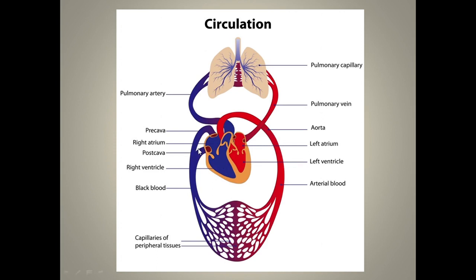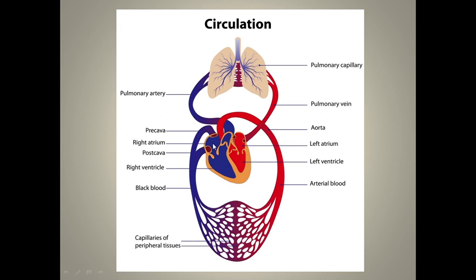Now, in the previous one also we saw that the vena cava carries the deoxygenated blood from different body parts. So here you can see the capillaries of peripheral tissues. Imagine this is one of our body organs, or these are the different body parts present in our body. The deoxygenated blood from different body parts is carried by the vena cava.